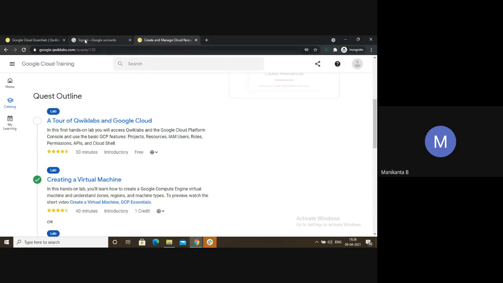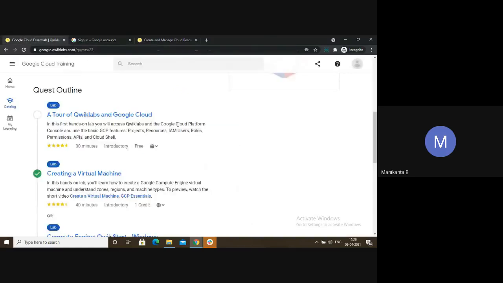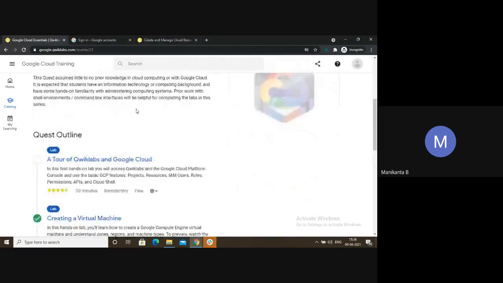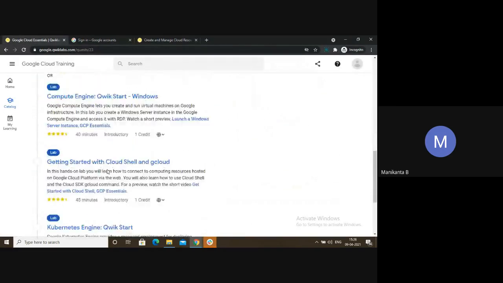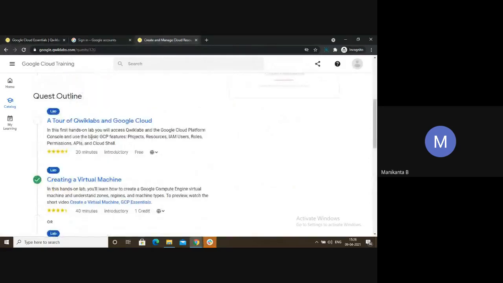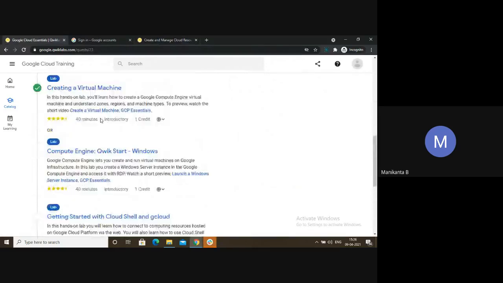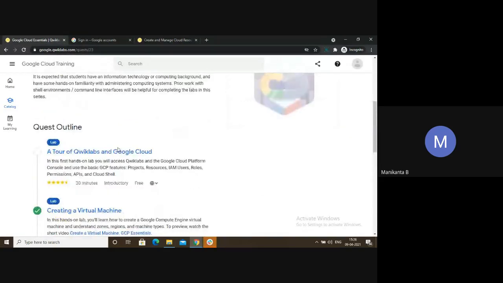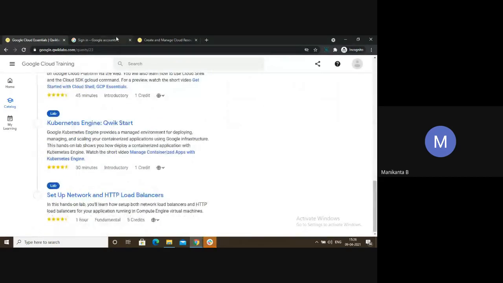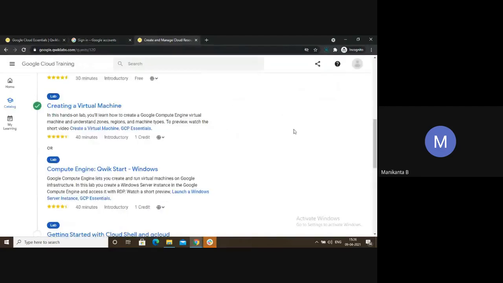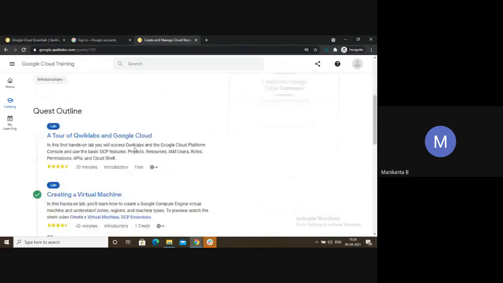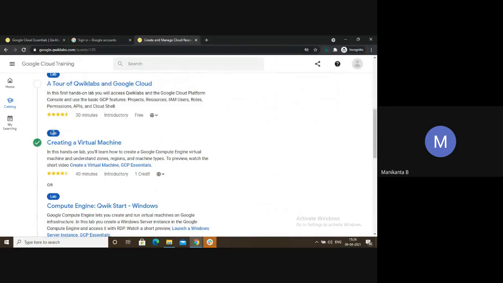So what is the difference exactly between a badge and a Quest? The labs are the same. If you observe, all the labs are the same, and you don't need to do it twice. If you do all the labs in the Quest and then come and check after enrolling in the skill badges, you can see an automatic green tick mark here.